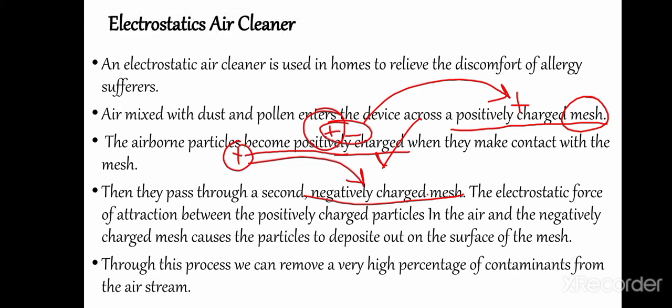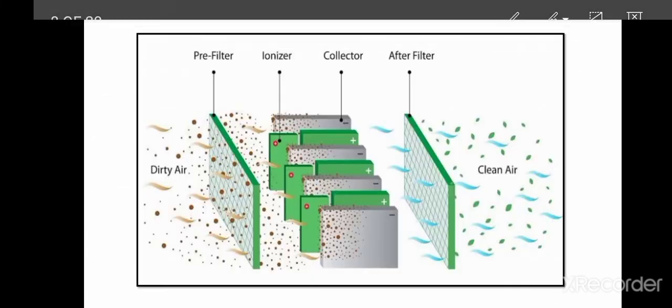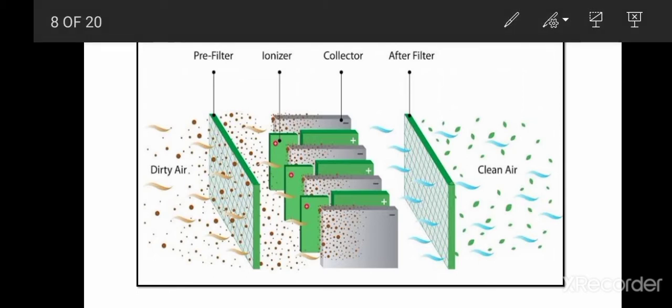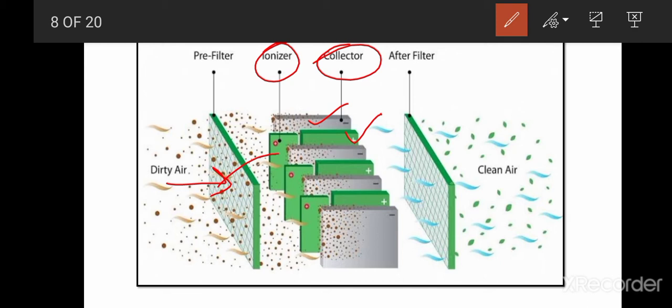Let's see how it happens. Here is a picture in which you can see the dirty air moving from the pre-filter, and then you can see two parts, the positively charged and the negatively charged. One is called the ionizer and the second is the collector. The dirty particles, when they hit the ionizer, get positively charged, and the positively charged dust particles will get attracted towards the negatively charged collector, and they will remain there.